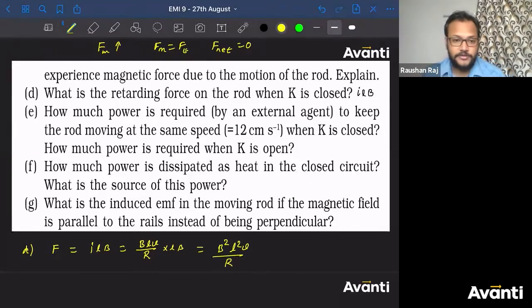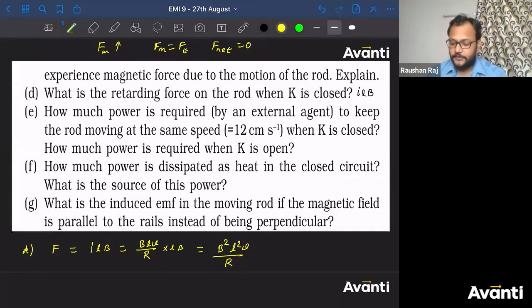Achha. What about the fifth one then? How much power is required by an external agent? So this retarding force is there, right? So how much power is required by an external agent to keep the rod moving at the same speed? Since there is a retarding force, the speed of the rod must decrease. But if you want to make sure the rod moves uniformly, what should be the power given by the external agent? Tell me, guys.